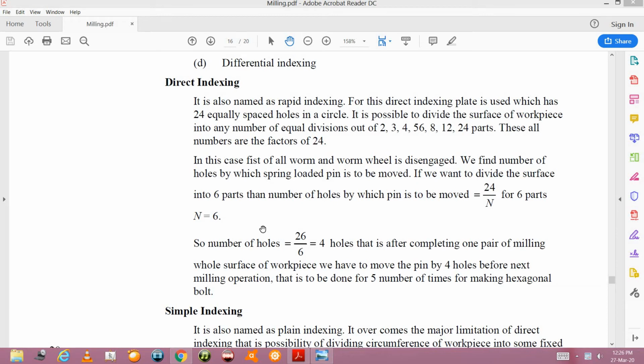Good morning, friends. Now we'll basically concentrate on types of indexing methods, and specifically direct indexing and simple indexing. In the previous lecture, we saw the universal indexing head. Why is it called a universal indexing head? Because all the operations can be created with the same head.